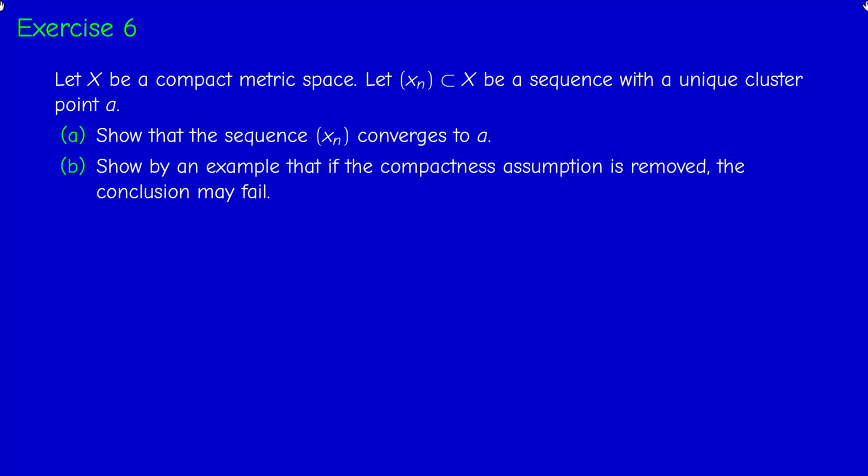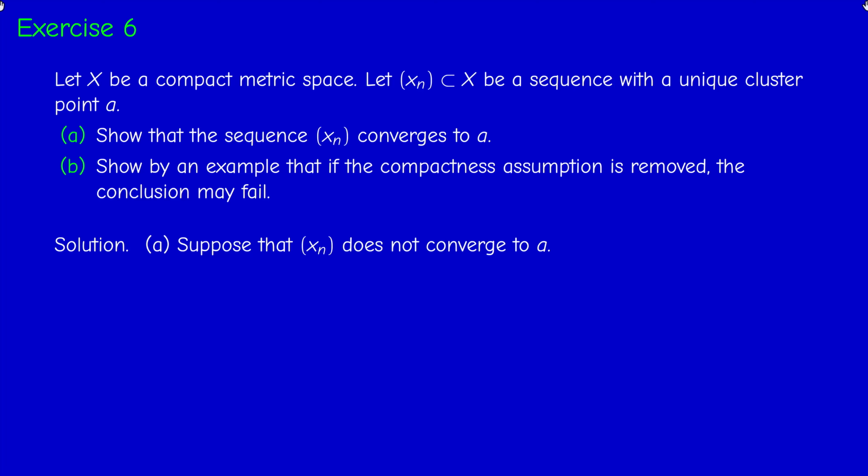Under this assumption, we have to show that the whole sequence, the original sequence, converges itself to A. And the next question, we have to give an example where if we remove the compactness assumption, the conclusion is not true. So we reason by contradiction. This is a typical reasoning in analysis.